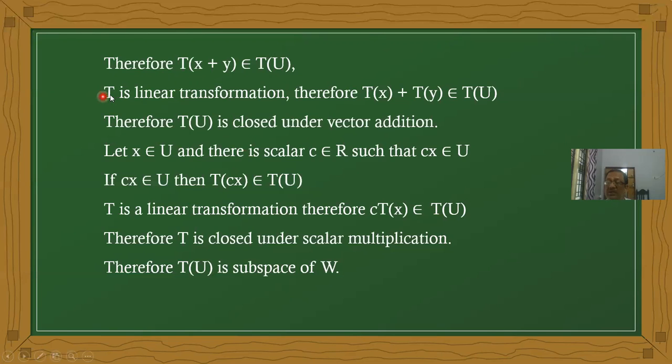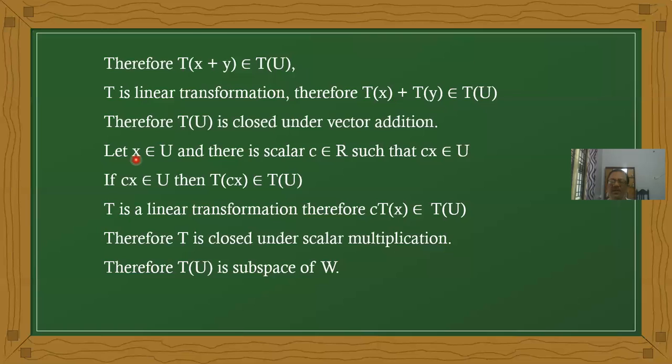And we know that T is a linear transformation. Therefore it is equal to T of X plus T of Y, which belongs to T of U. Now, therefore, we can say T of U is closed under vector addition. Next, about the scalar multiplication.